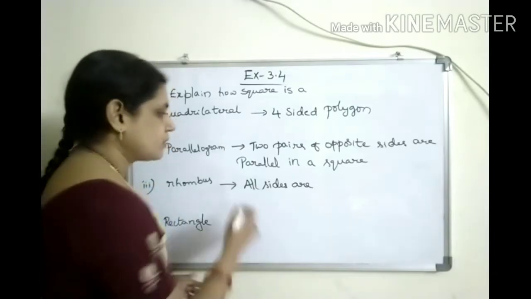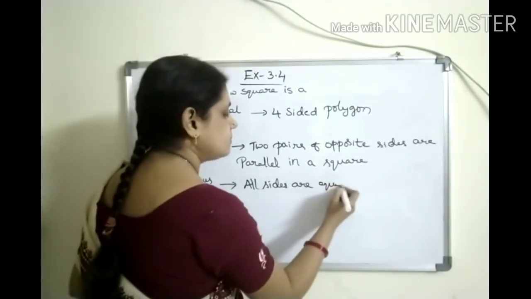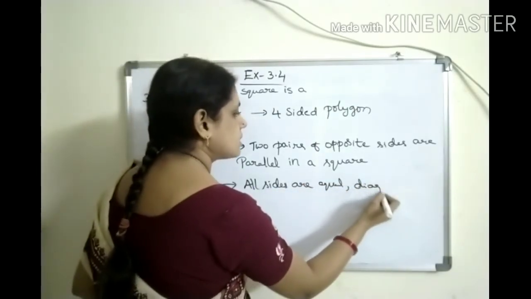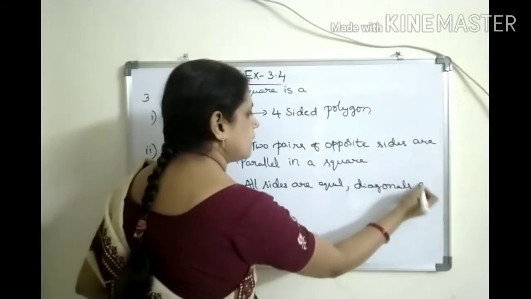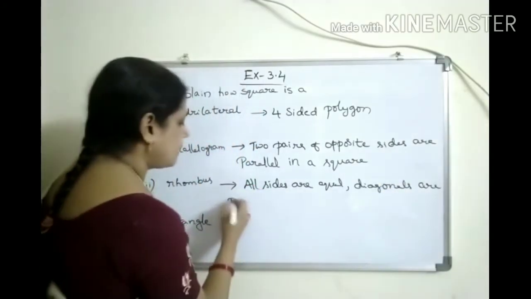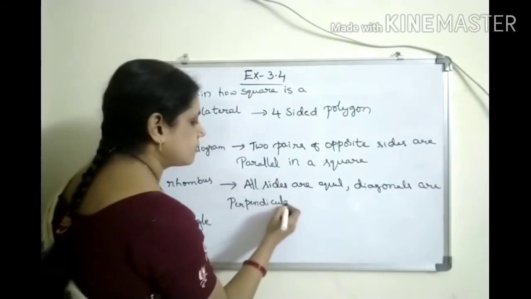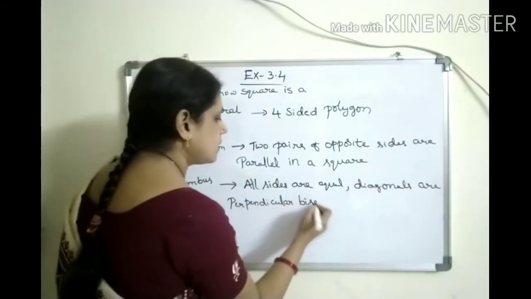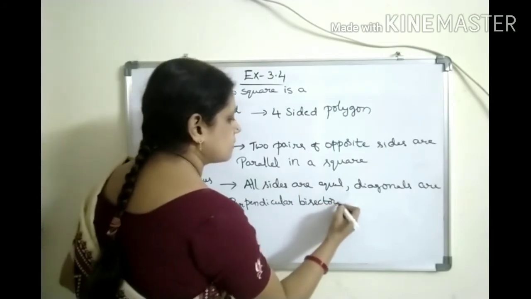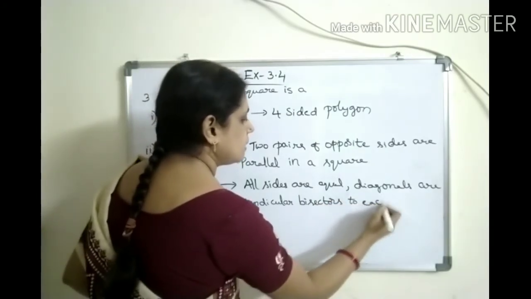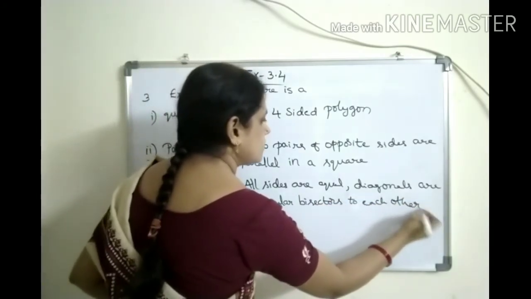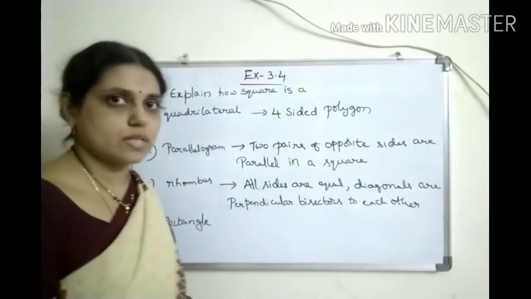So all sides are equal, diagonals are perpendicular bisectors to each other. In this way, we can say square is a rhombus also.